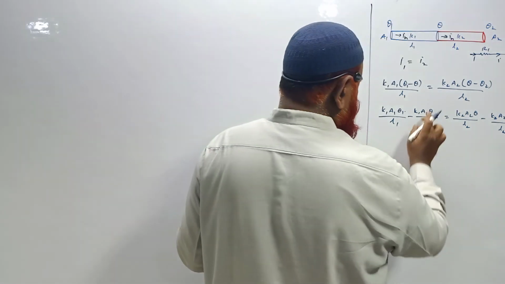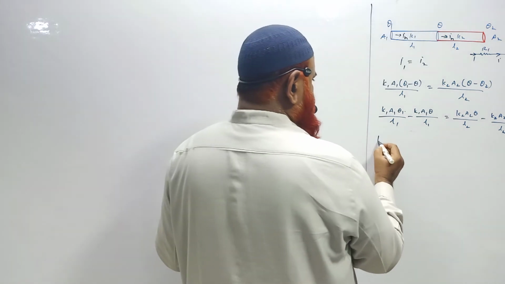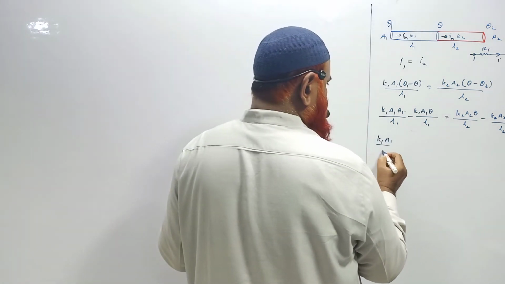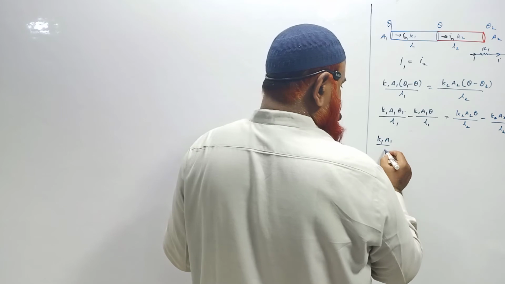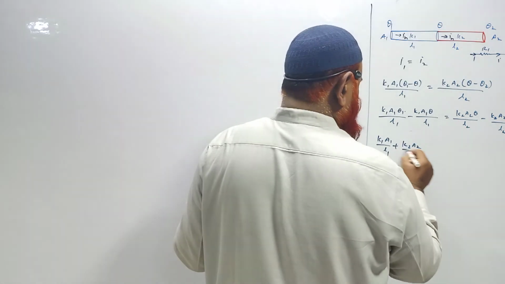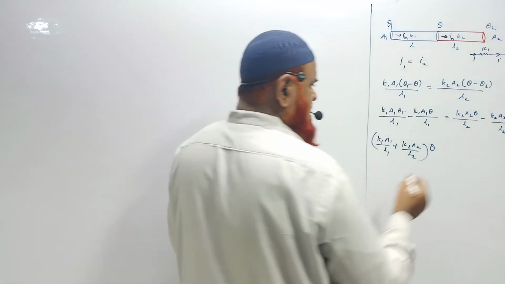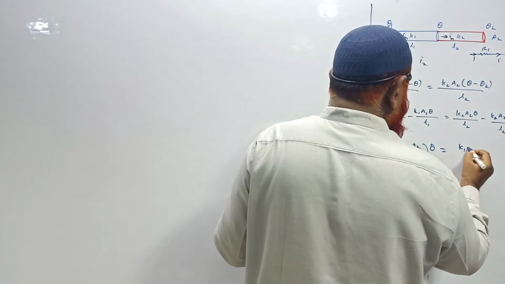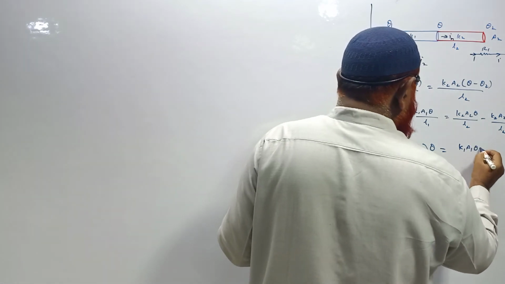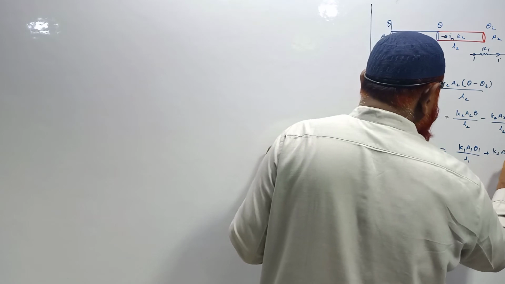What is our aim? You have to find out theta. So take theta terms to one side. Then if you common out theta, K1 A1 by L1 plus K2 A2 by L2 into theta, which is equal to K1 A1 theta 1 by L1 plus K2 A2 theta 2 by L2.